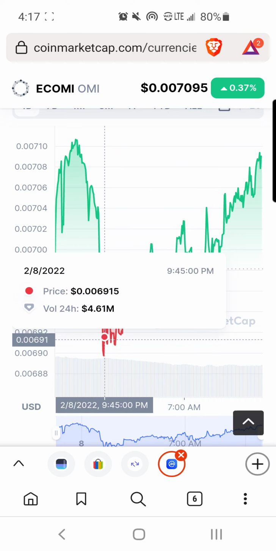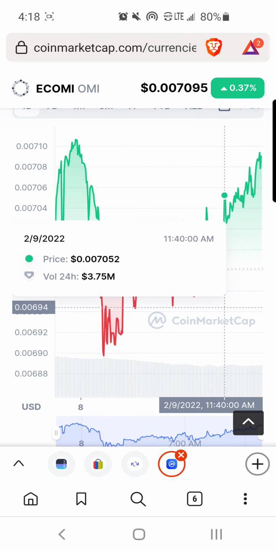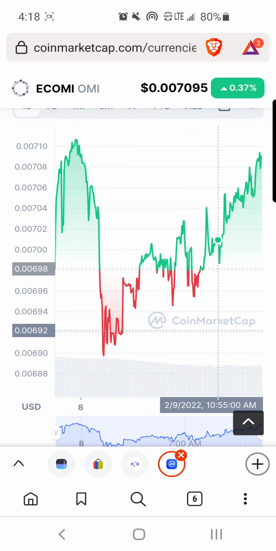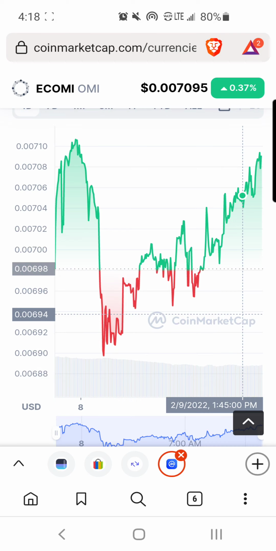You know that every week I'm putting this amount into it, or every month I'm putting this amount into it. And I'm looking at the OMI token. You could do the same thing with the OMI token. You could do this with any crypto. But I gave it a thought. I'm like, what if I do the same thing as I do with crypto? Dollar cost average into an NFT.